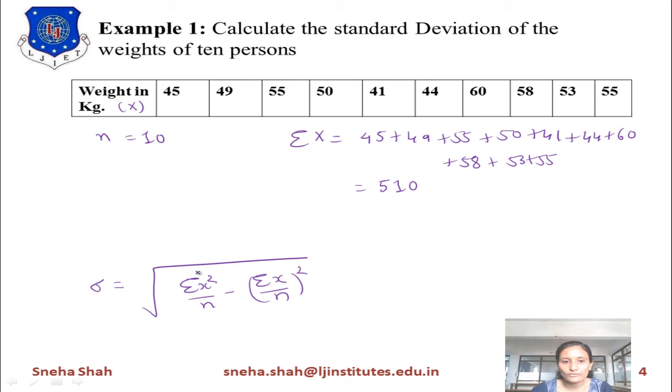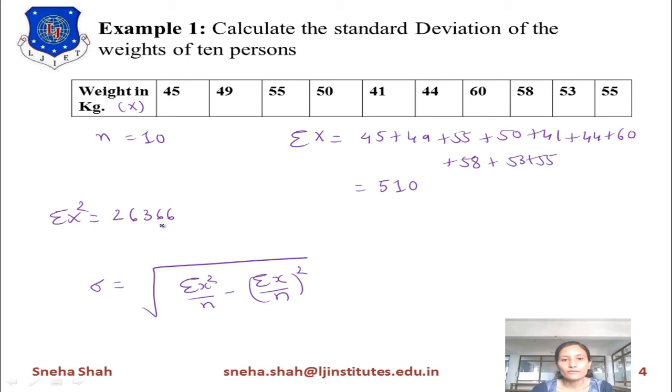Now we want to find the value of sigma x square. What is the meaning of this? Sigma x square means, first of all, we take the square of each value, and after that we add all the squares. Its answer is 26366.